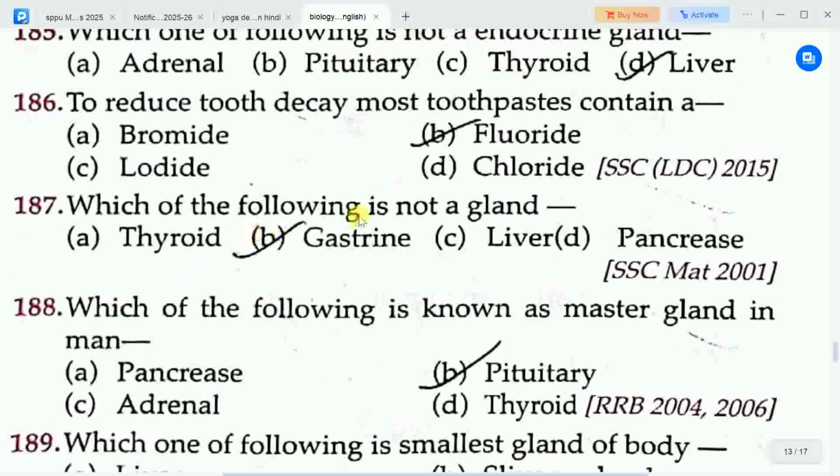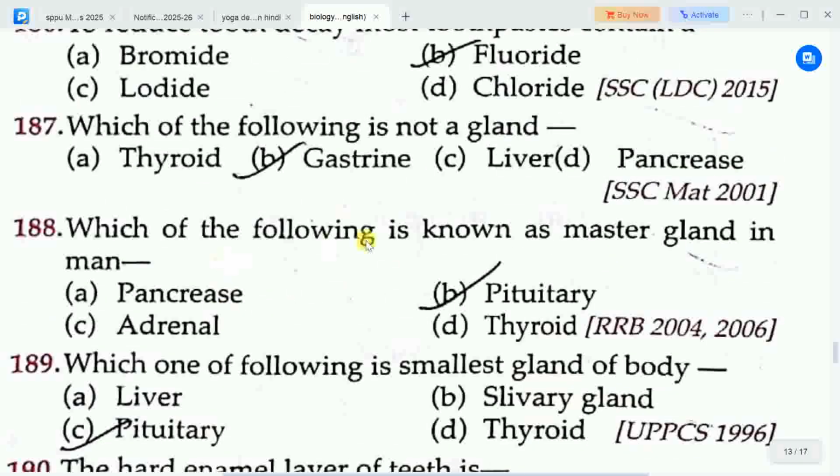Next question is, which of the following is not a gland? Options are A. thyroid, B. gastrin, C. liver, D. pancreas. Correct answer is option B. gastrin. So gastrin is not a gland. Thyroid, liver, pancreas, these are glands, and gastrin is not a gland.